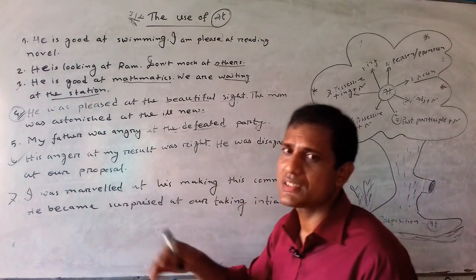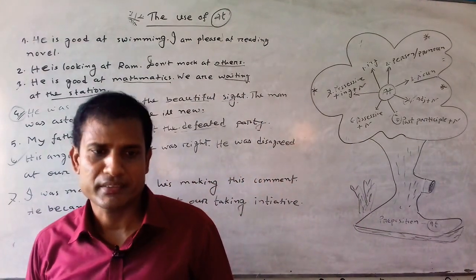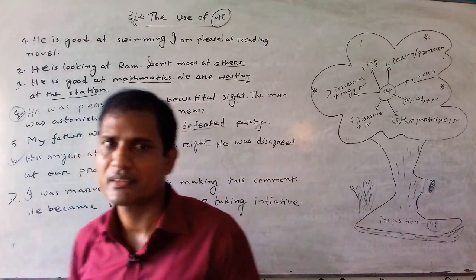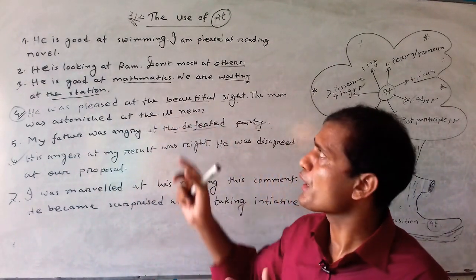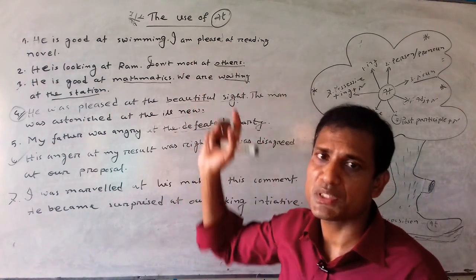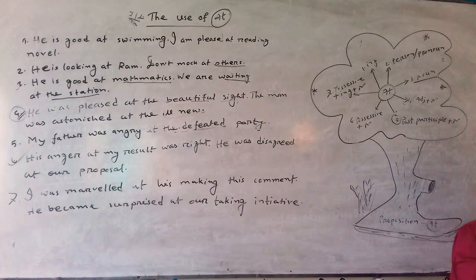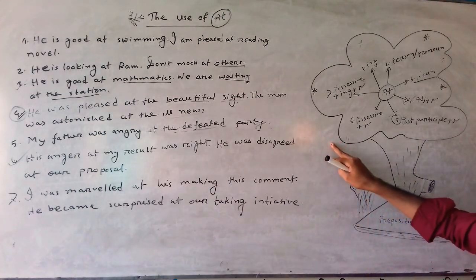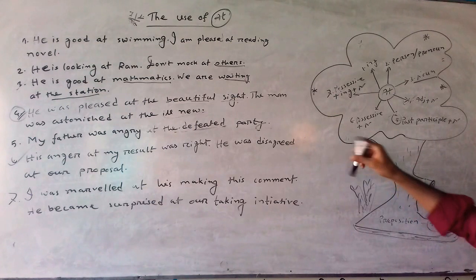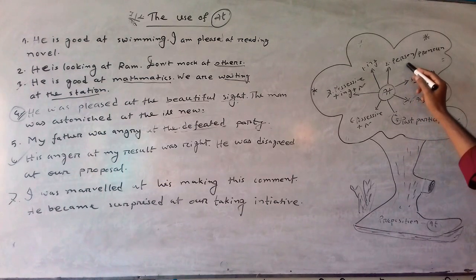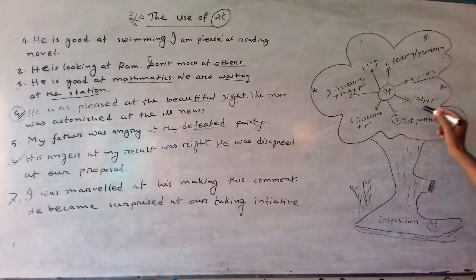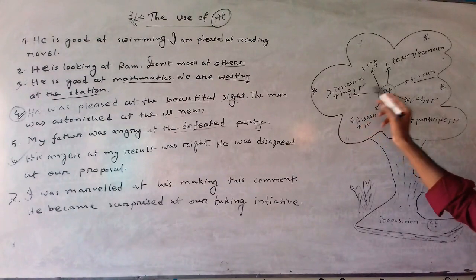So from this class we can learn what types of participles we can use after the preposition at. There are 7 rules about this preposition at. Rule number 1, after ing; number 2, personal pronoun; after noun, adjective, past participle plus noun or possessive plus noun, and finally possessive plus ing plus noun.